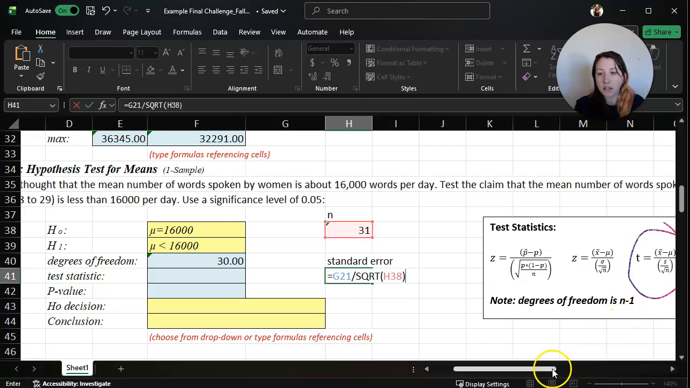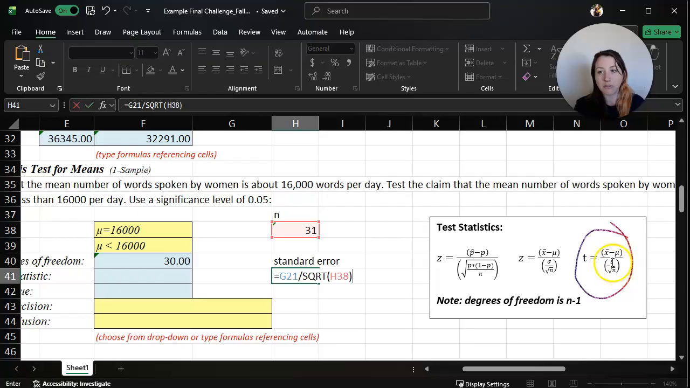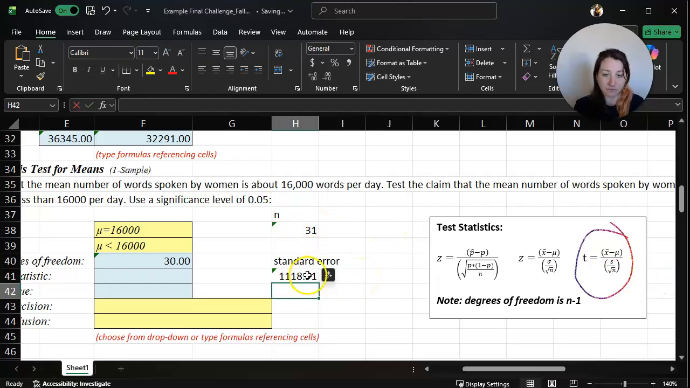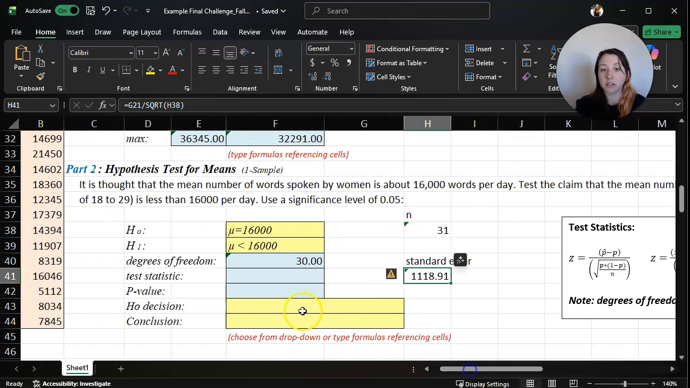I'm going to compare this to what we do when finding the standard error, which is the denominator of our t-score. Just like there is a standard error for proportions, this is the standard error for means when we don't know the population standard deviation. We took the sample standard deviation and divided it by the square root of N, which we found to be 31. So that's the denominator of our test statistic, our t-score.